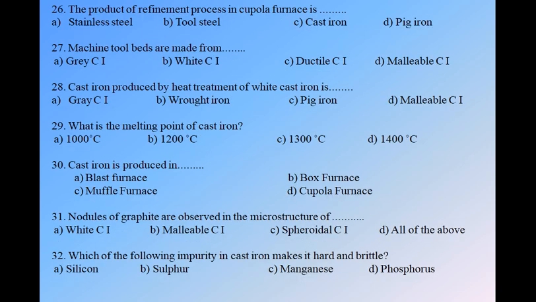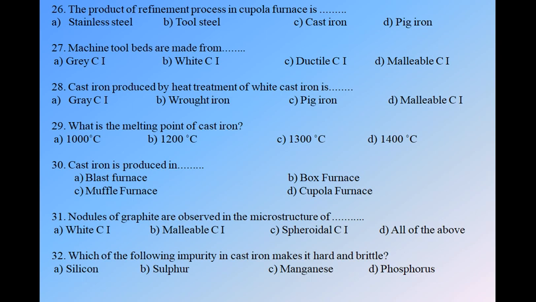Okay, next, question number 26. The product of refinement process in cupola furnace is. We have four options: stainless steel, tool steel, cast iron, and pig iron. So the product of refinement process in cupola furnace is cast iron.